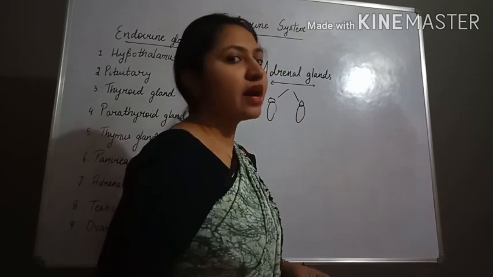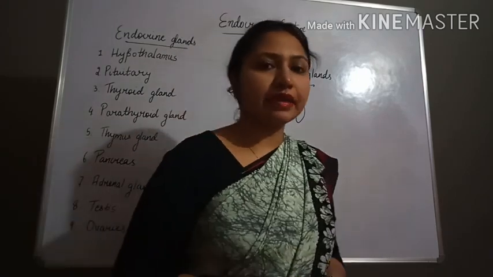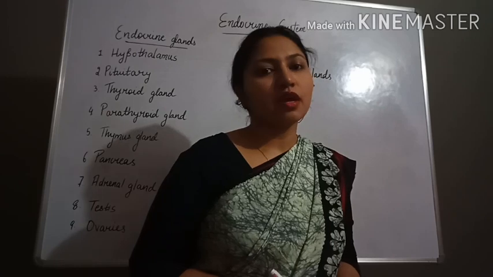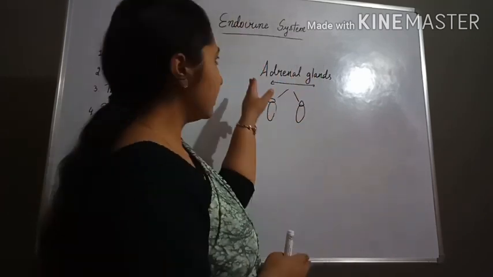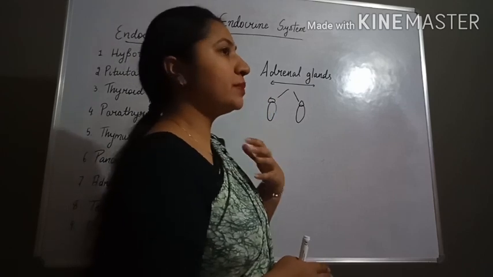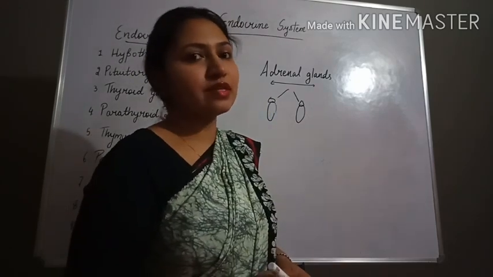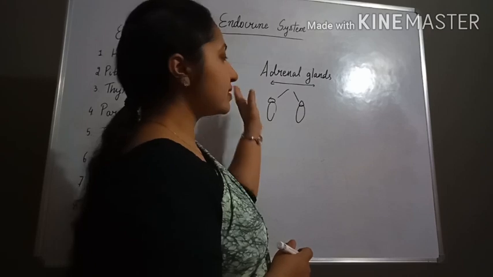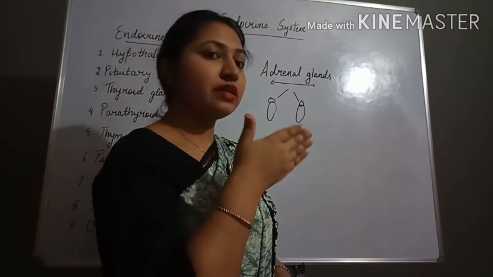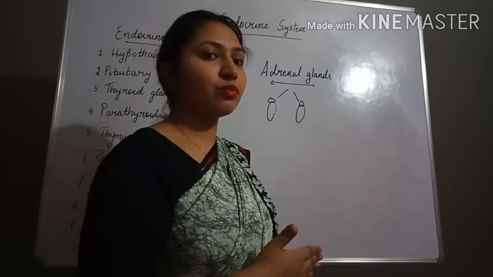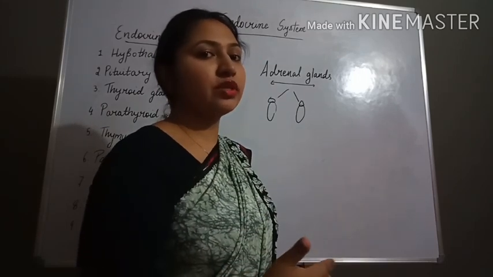If we are in a situation like anger, fear, excitement, the adrenal gland helps us face the situation. Adrenal glands produce the adrenaline hormone, and in that situation its production increases.